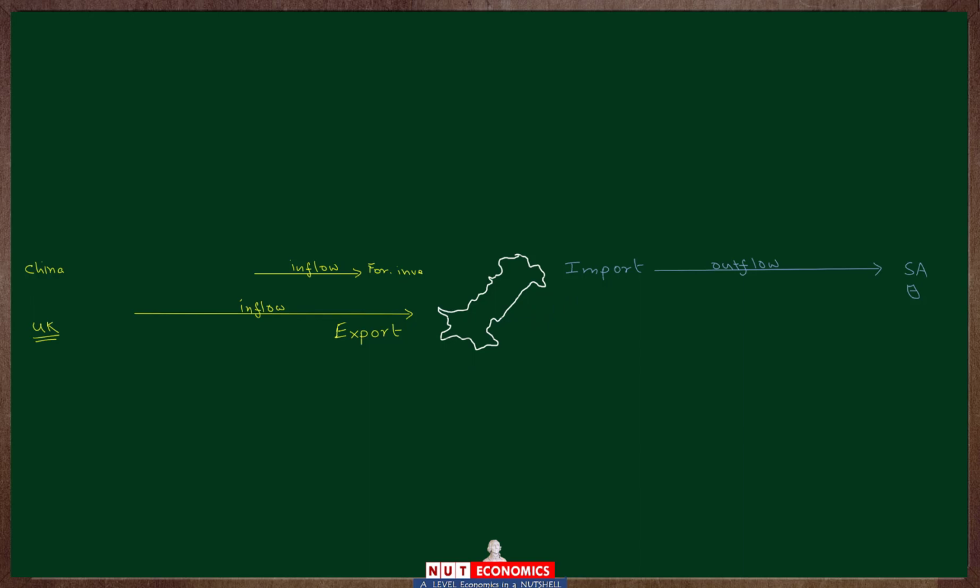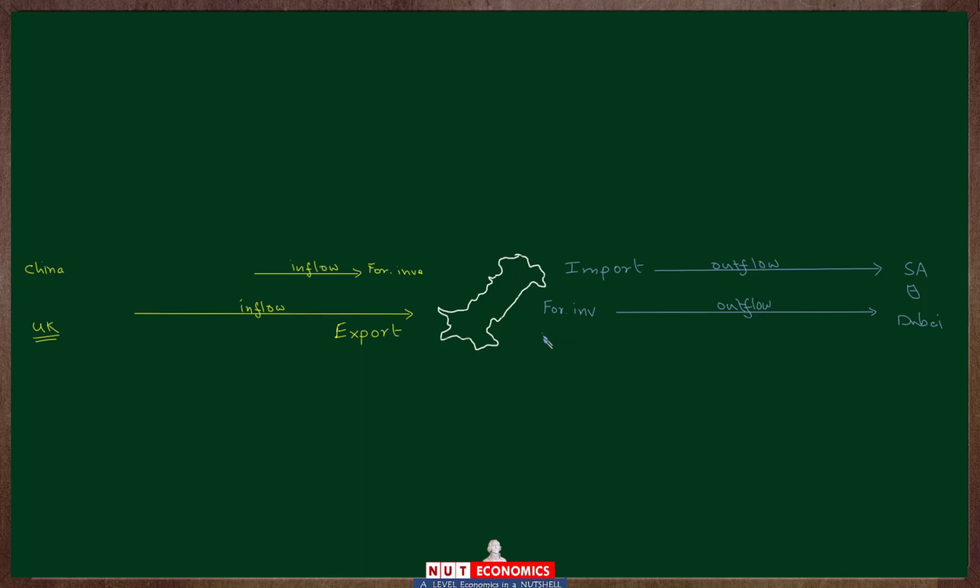On the other hand, sticking to foreign investment, remember that sometimes Pakistanis will decide that, look, we are going to shift and settle in, let's say, Dubai, and take some of our money and invest it there. So when foreign investments move out of the country, money will flow out of the country. And similarly, you can think about international loans.